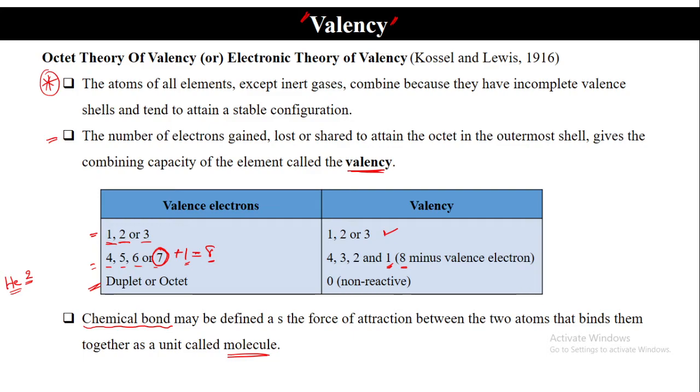An atom may or may not be stable. So when they are unstable, they will react and form a chemical bond and become one unit, that is called a molecule. The molecule is always stable. If it is not stable, we will not call it a molecule. We can call it some other name like ion, radical, something else. But if it is stable, then only you will call it a molecule. Okay.